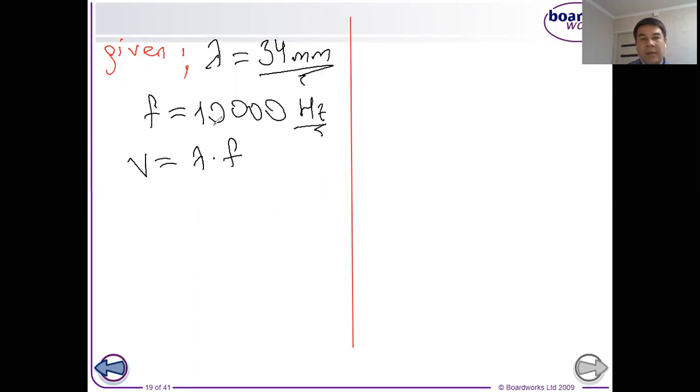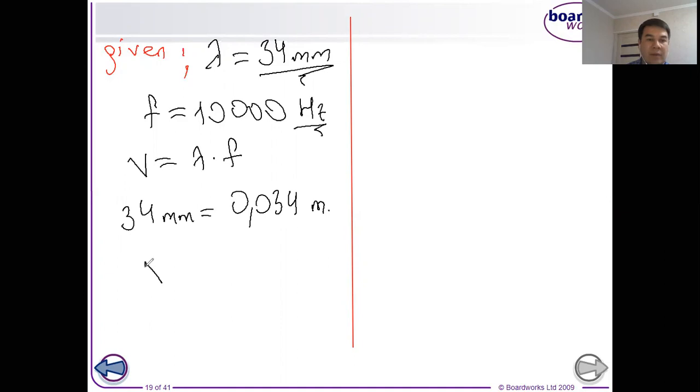I think frequency is okay, but for wavelength, millimeter, we have to convert it into meter. So 34 millimeter is equal to 0.034 meter. Dear student, now we can make a calculation.